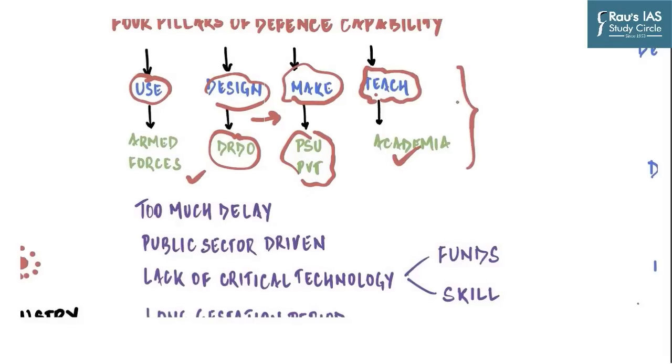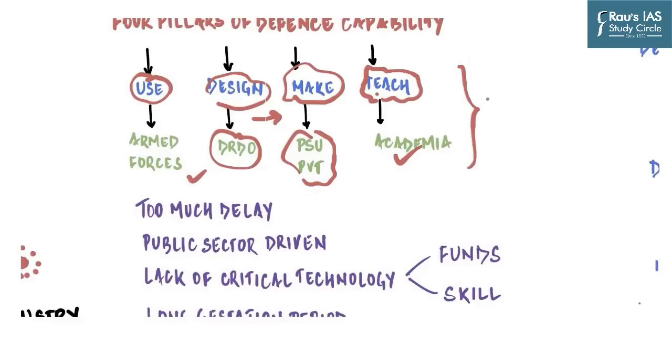If we talk about the 4 components, the last one, which is academia, is the weakest link in our country, because the human resource capabilities in developed countries which deal with cutting edge research are generally located in top institutions like Harvard, Stanford, MIT, Caltech, whereas in our country, the cutting edge research is right now going on in DRDO and ISRO and not in our universities and institutes.